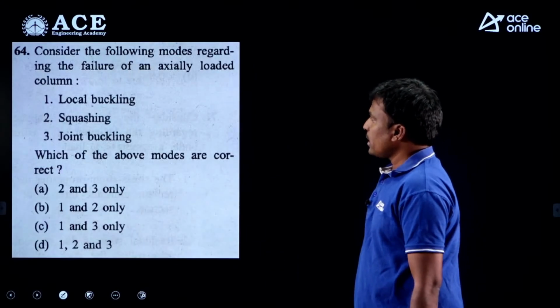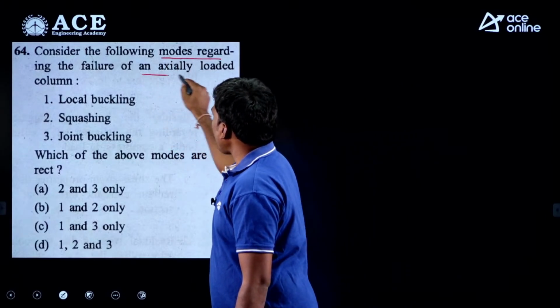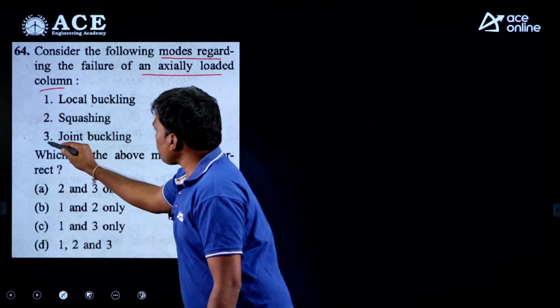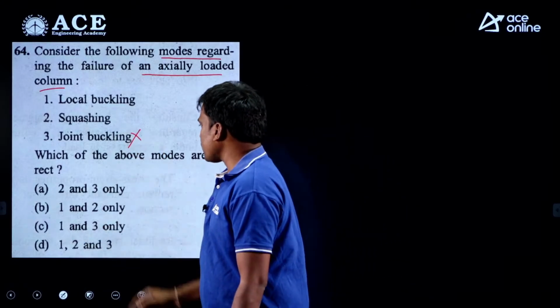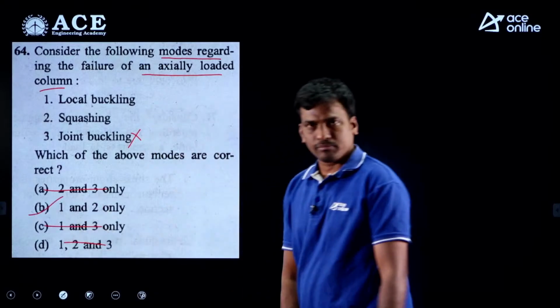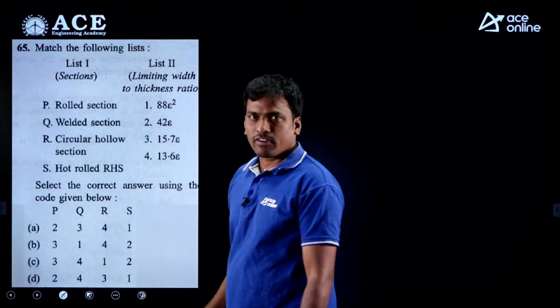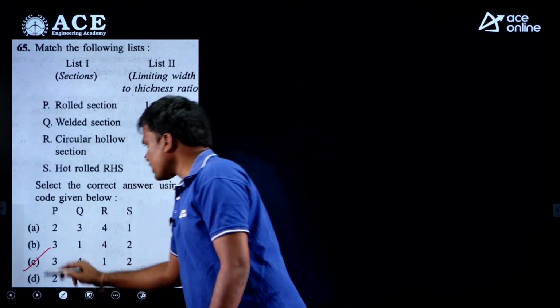Next, consider the following modes regarding failure of axially loaded column. Among the failure modes, joint buckling is not a failure mode. Then eliminate 3, and if we eliminate 3, only one option is there, that is D. Next, this is a question directly from the steel code book only. So option C is correct.